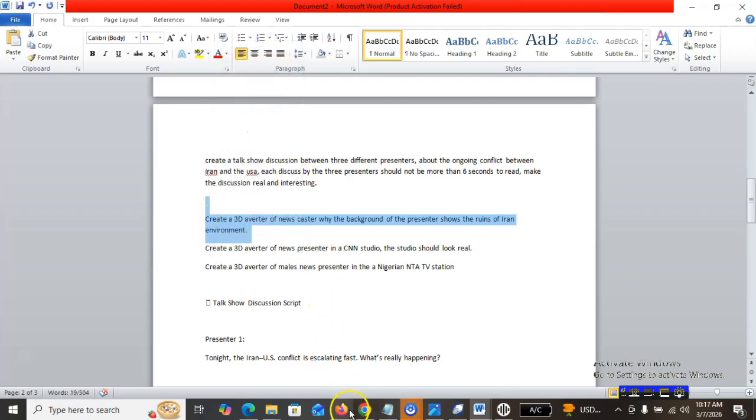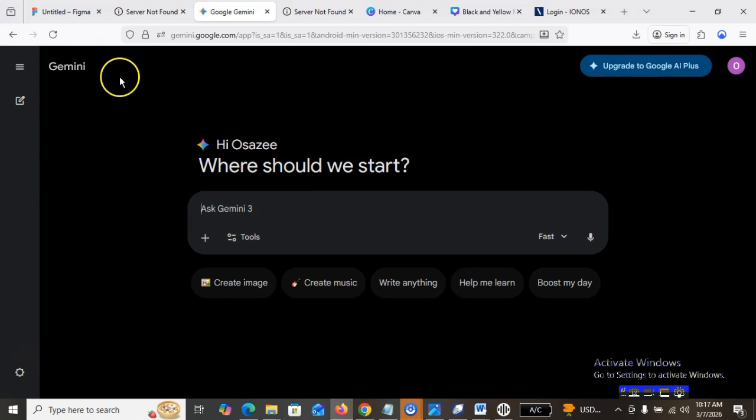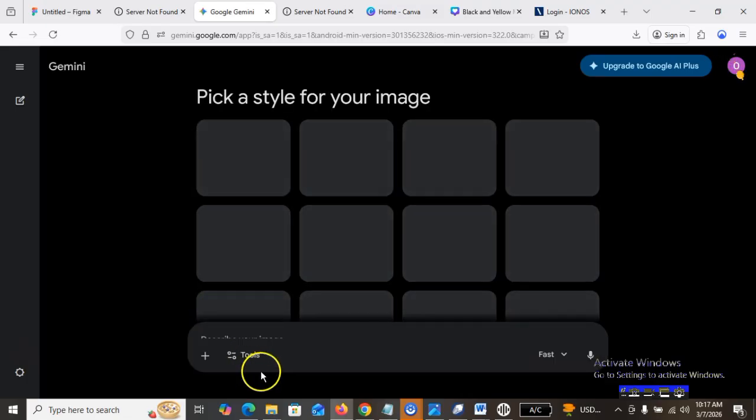I'll head over to my Gemini. I'll come to create image, because I want it to generate an image for me. I'm just going to come here and paste. It said describe your image. I'll paste my prompt here.